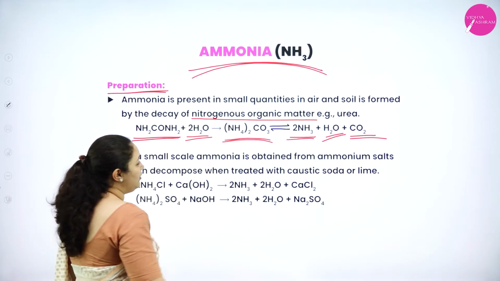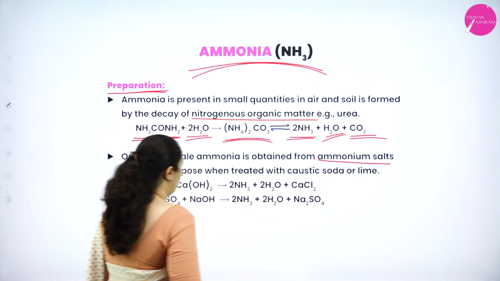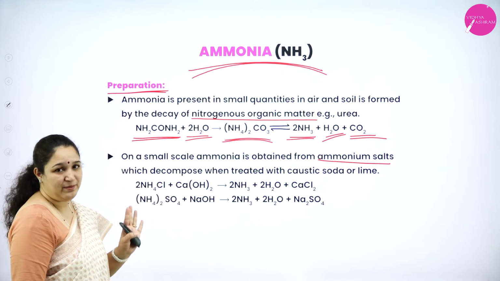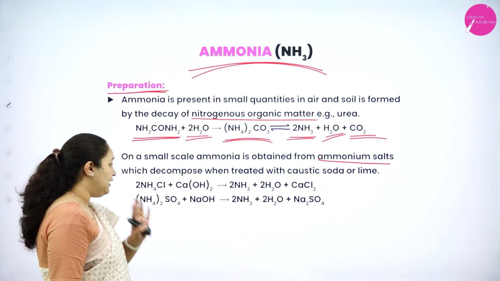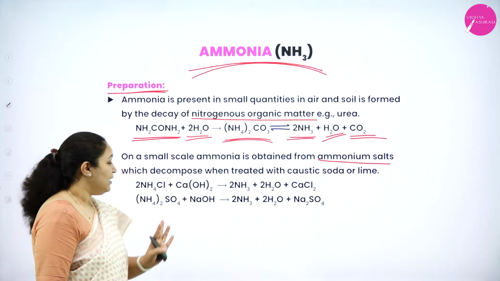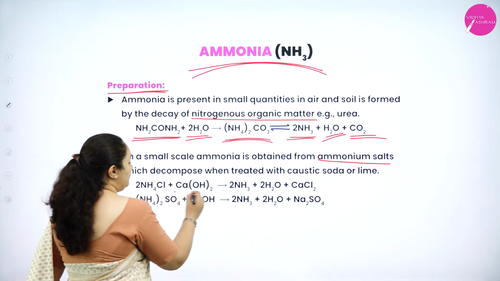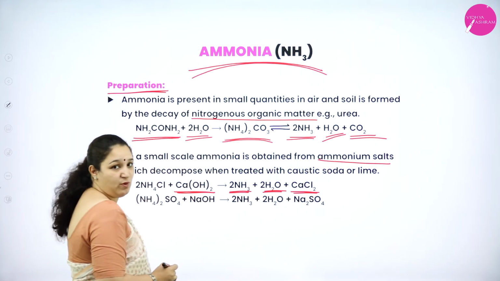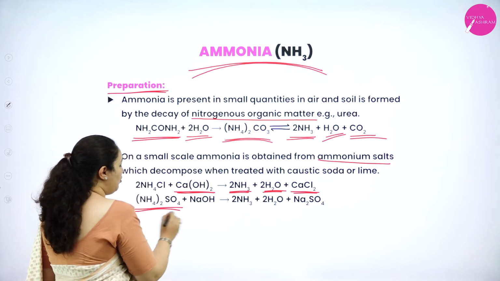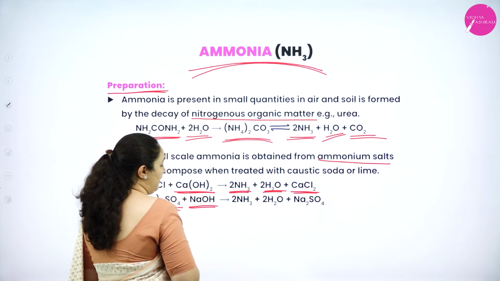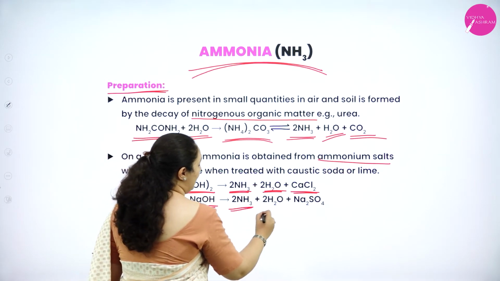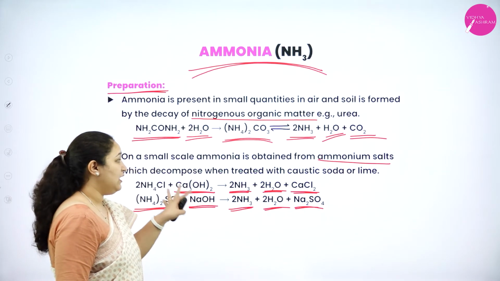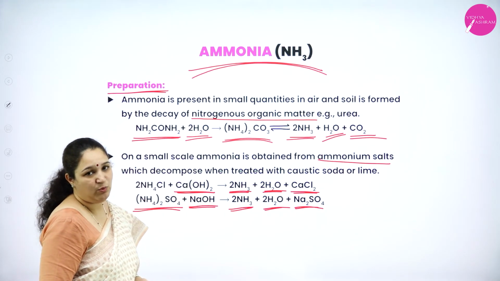On small scale, ammonia is obtained from ammonium salts, that is, we take ammonium salts and treat them with caustic soda or lime. Caustic soda means NaOH, lime means Ca(OH)2. So you take ammonium chloride, treat it with Ca(OH)2, ammonia gas is obtained, calcium chloride is formed and water is formed. Similarly, you take ammonium sulfate salt, treat it with sodium hydroxide, that is caustic soda, you will get ammonia and water and sodium sulfate. So this is on small scale if we need ammonia.